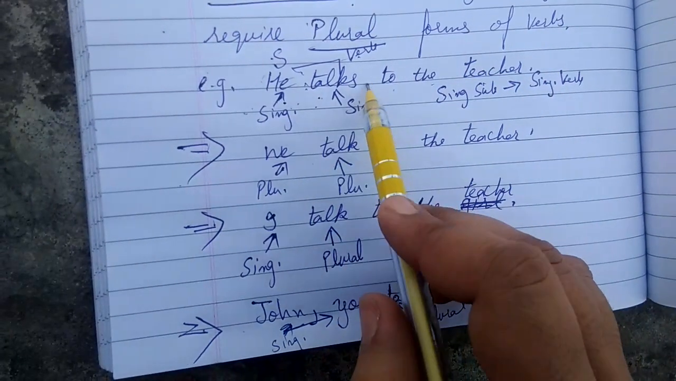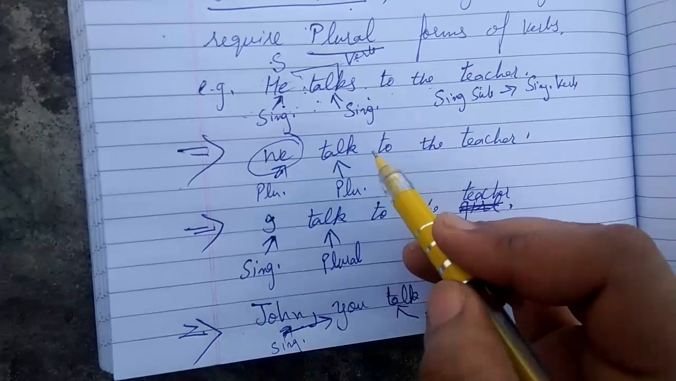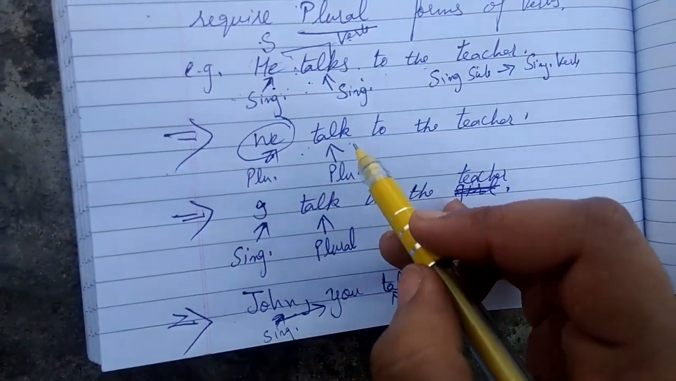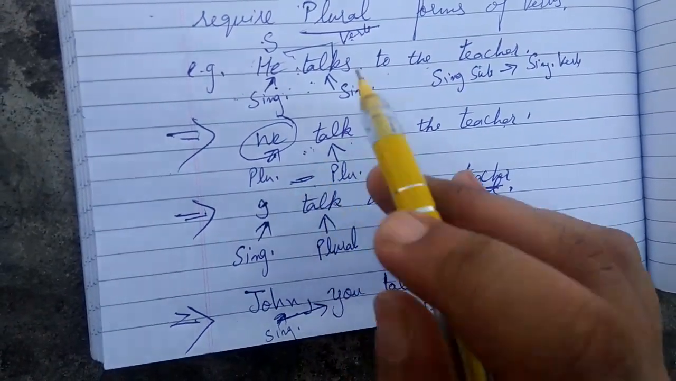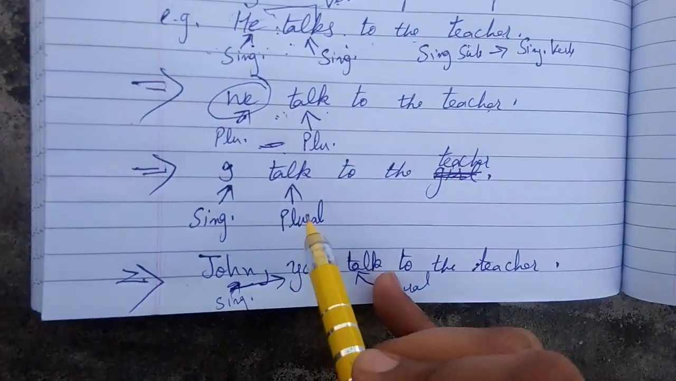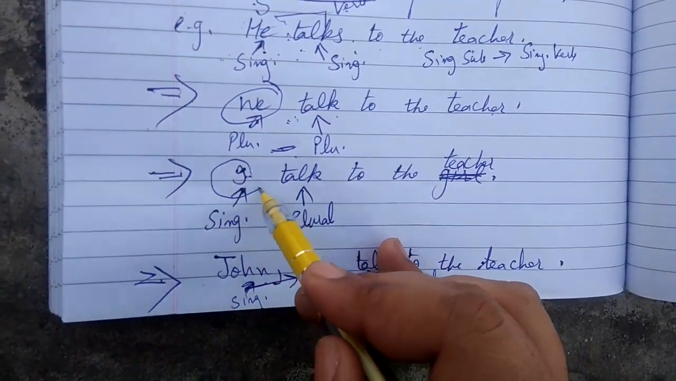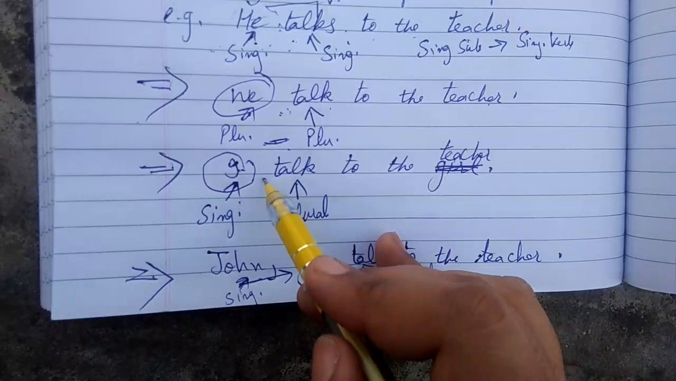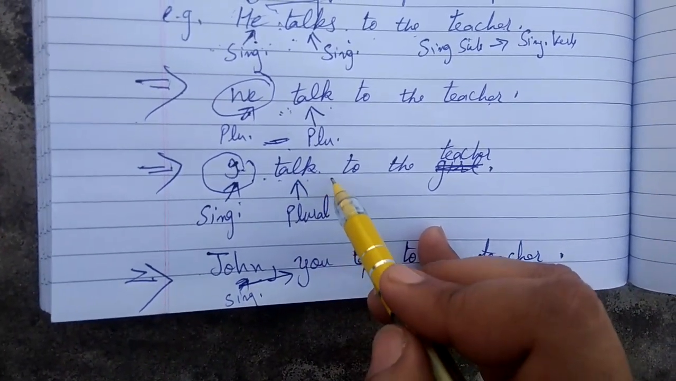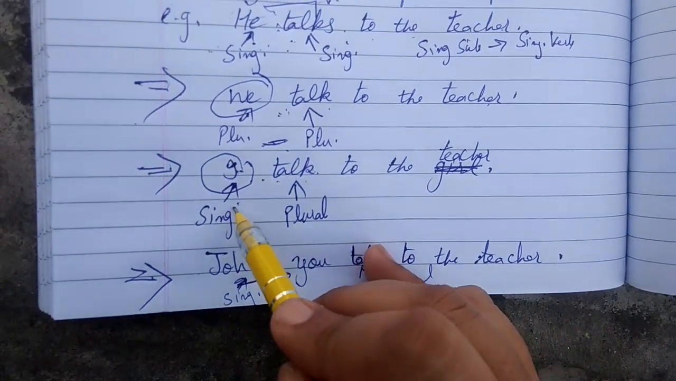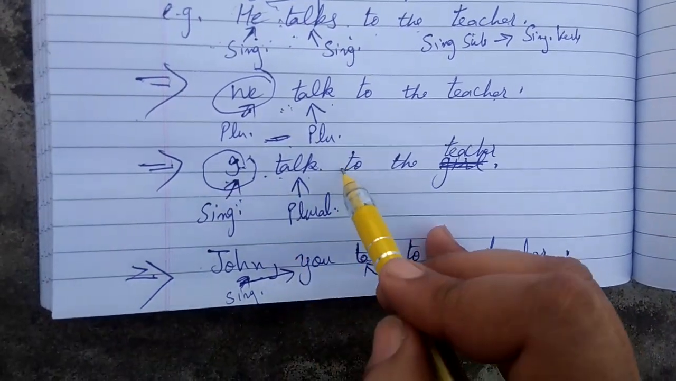We are adding s here and it becomes singular. Similarly, we, now it's a plural, so we remove the s and the sentence is, we talk to the teacher. Plural and plural, agreement is right here. Now the next example is I talk to the teacher. Now we know that I is singular and we remove the s from here and the word talk is used here, not talks. So singular subject goes with the plural verb. I talk to the teacher.